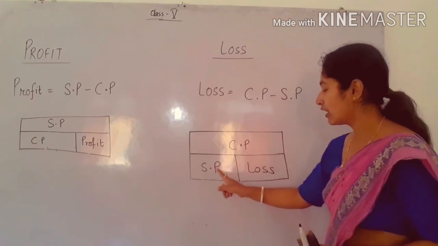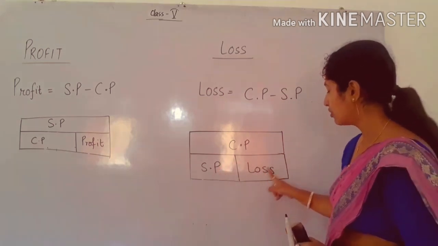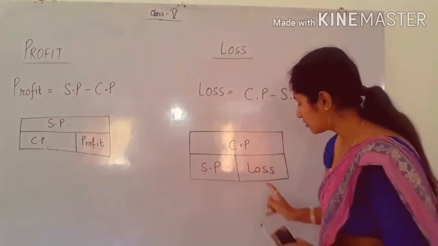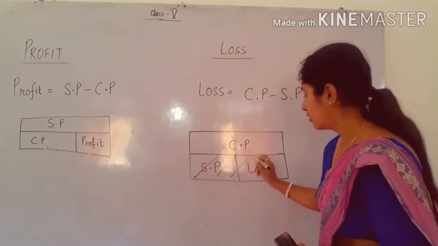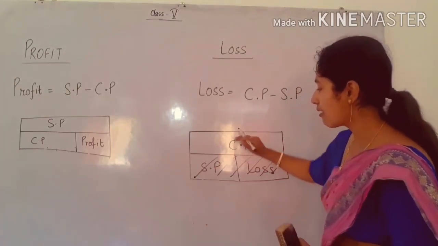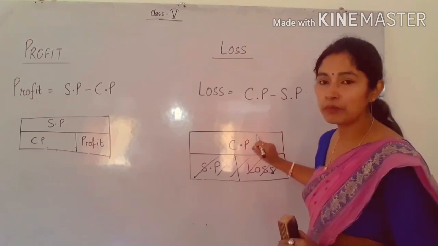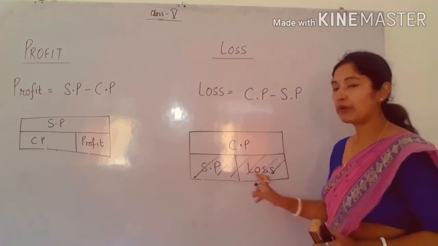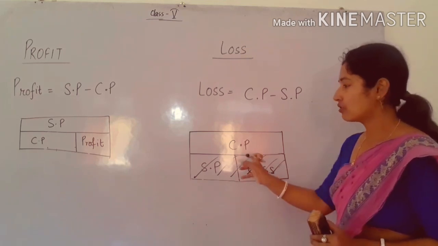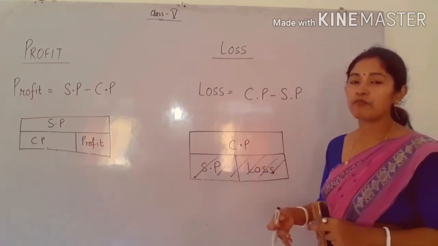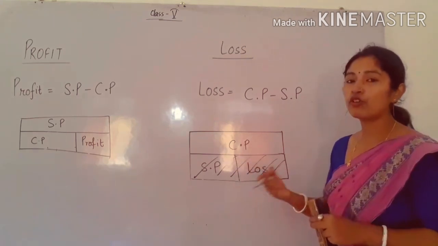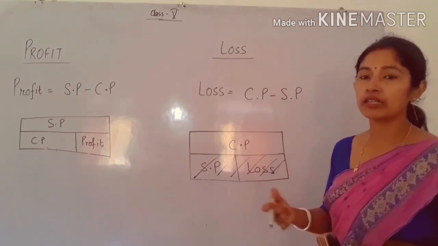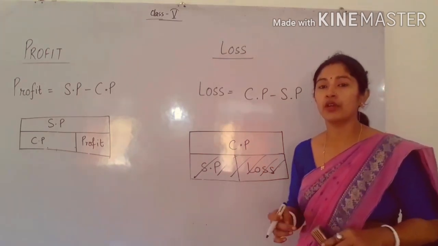That means when we add SP and loss, meaning this whole box, then we will get the same box as for CP. So the formula for CP will be SP plus loss. Okay, so like that we can define more formulas. So later on, in my next lecture, I am going to discuss that.